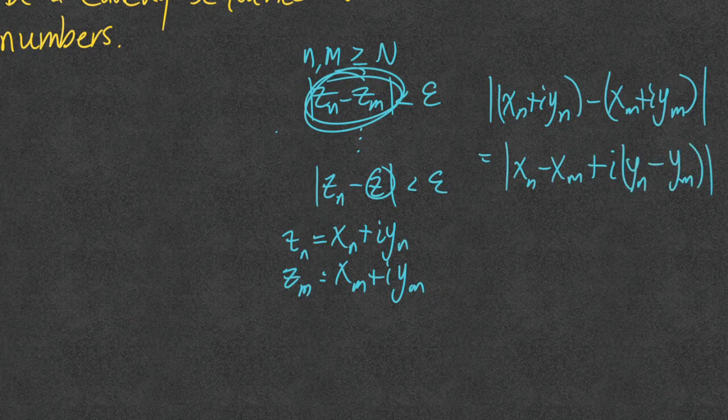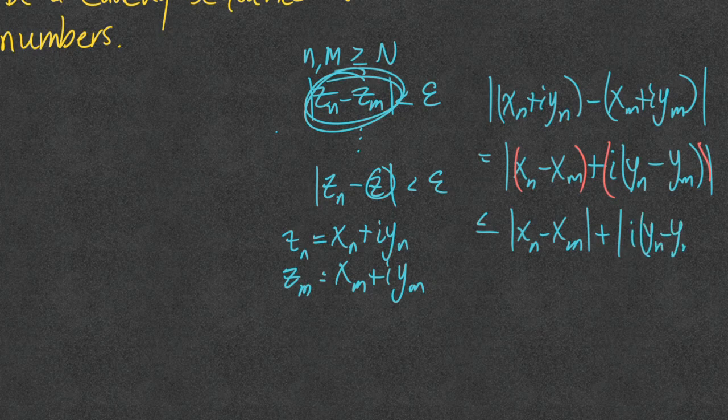At this point, we have two complex numbers. Even though the thing I just put in parentheses is technically real, doesn't matter. All real numbers are complex. And we have this complex number, so by the triangle inequality, this is going to be less than or equal to the modulus of xn minus xm plus the modulus of i times yn minus ym.